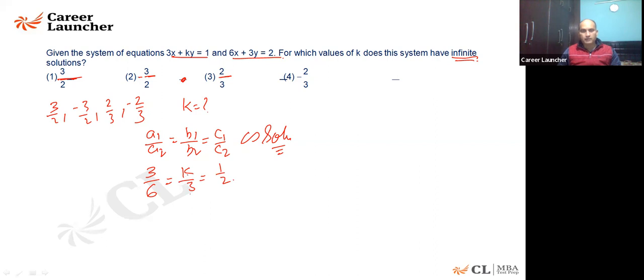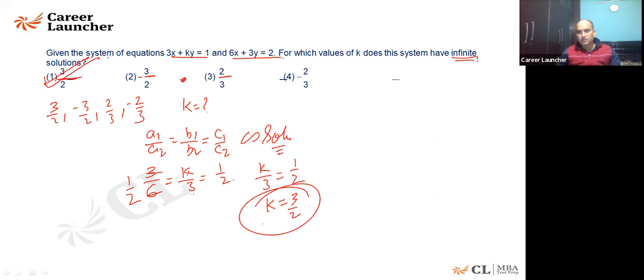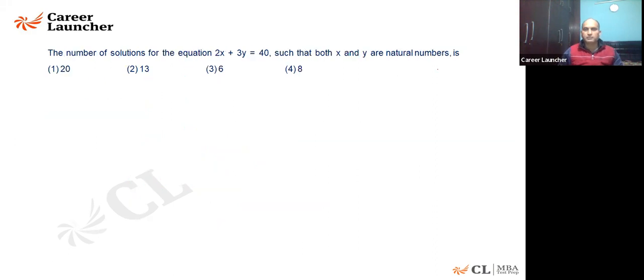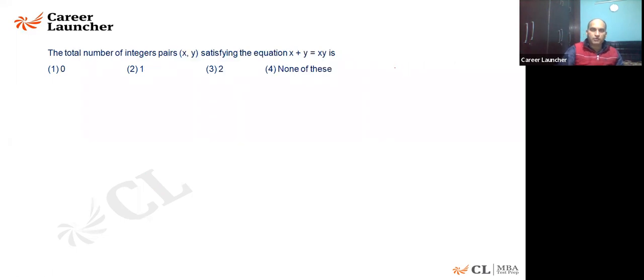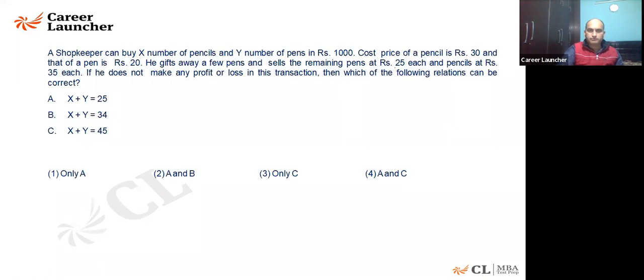So k by 3, look at this. This is also half. This is k by 3 is equal to half. Can I say k by 3 is equal to 1 by 2, k is equal to 3 by 2? That's your answer. I don't think it takes a lot of time to get the answer. So the answer is 3 by 2. Any question? Of course, everyone got it correct. This is what we have already done earlier.